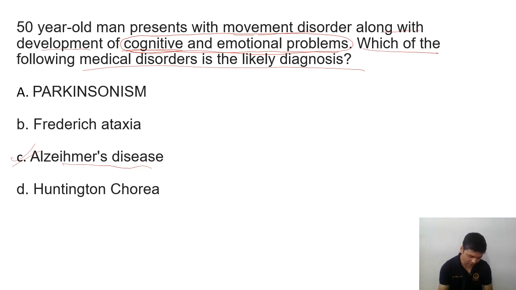And what about Parkinsonism here? Parkinsonism always comes with bradykinesia, akinesia, or some type of rigidity.